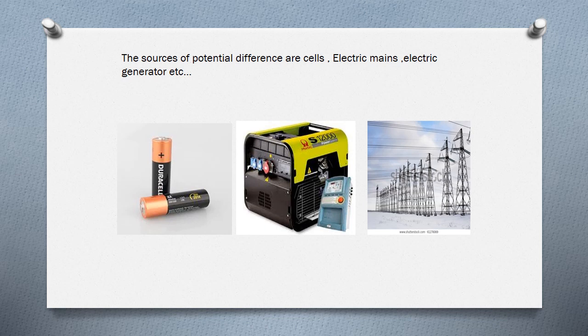In these pictures you can observe the cells, electric mains and electric generators. Electric cells, electric mains and electric generators are the sources of electric potential or potential difference. Thank you children.